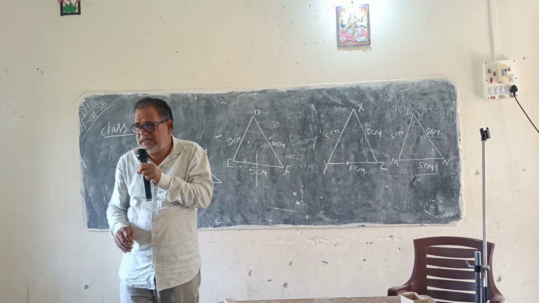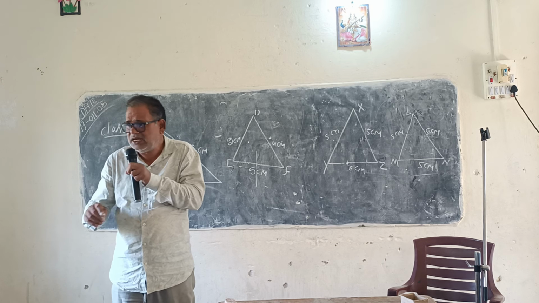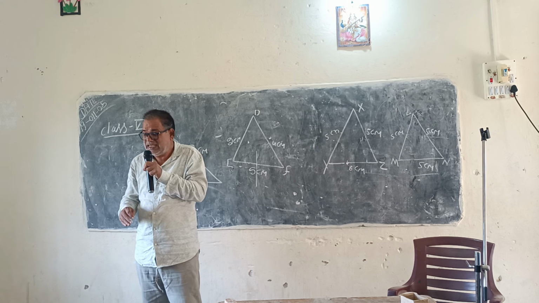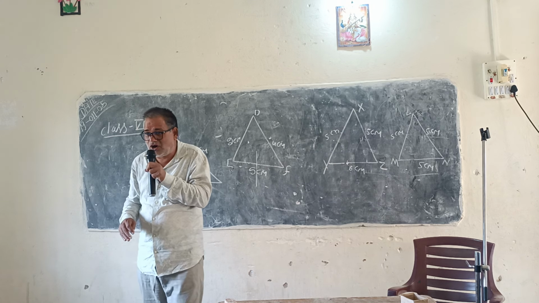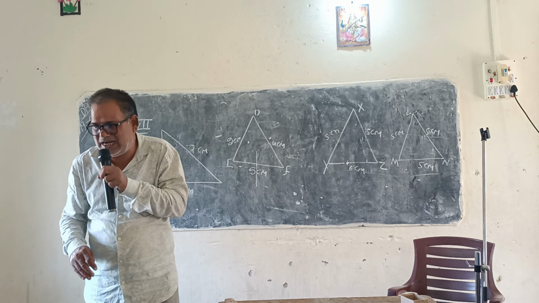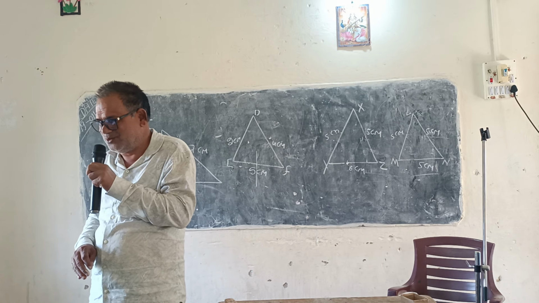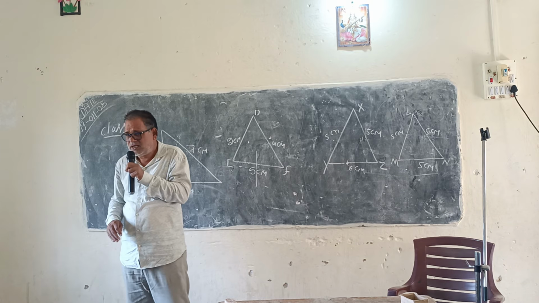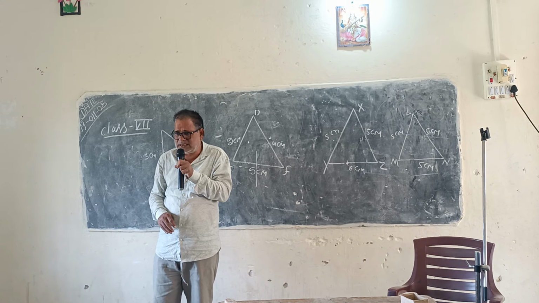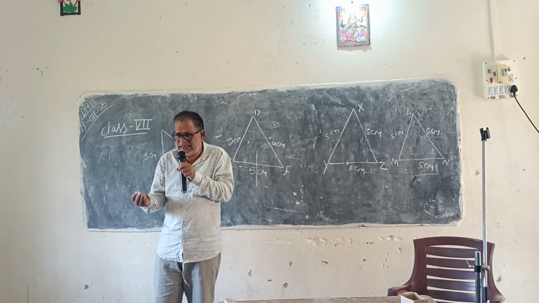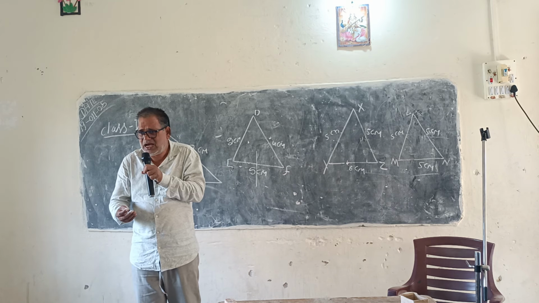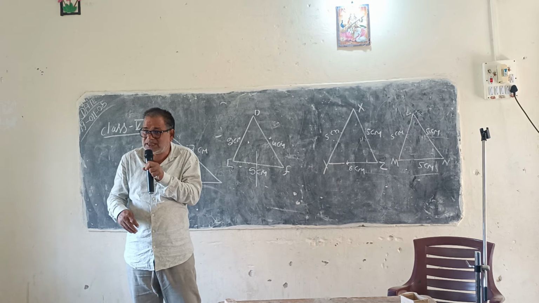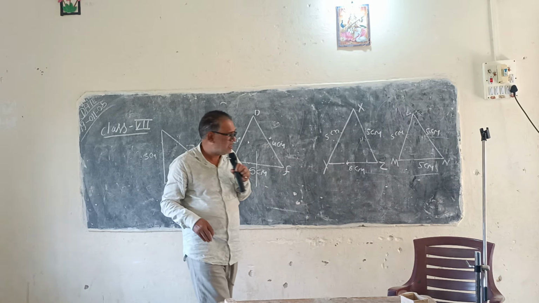the triangle in which all its three sides have different lengths. In this case, what do we call it? A scalene triangle. The triangle in which the lengths of all its three sides are unequal, in this case we call it a scalene triangle.